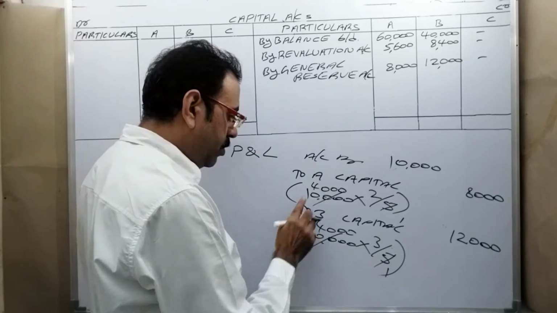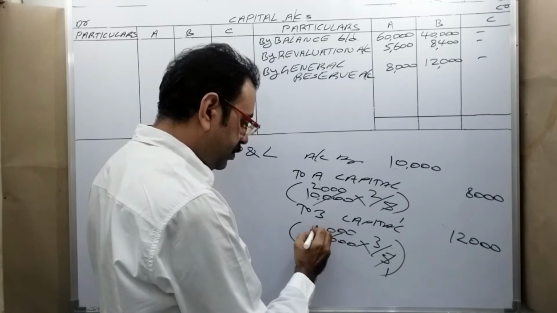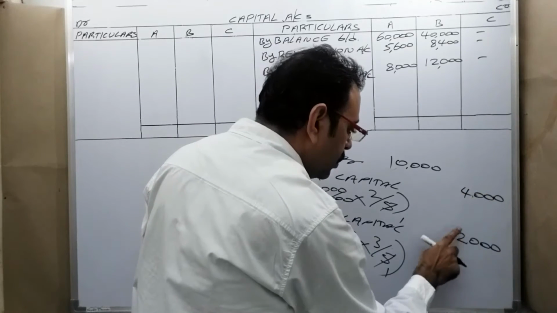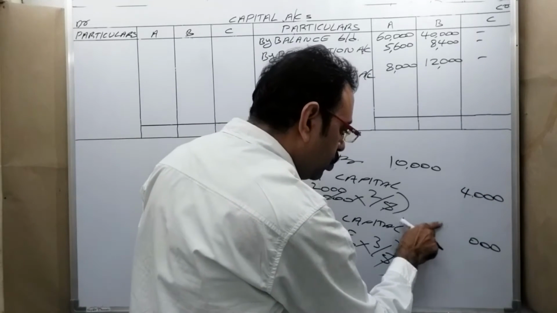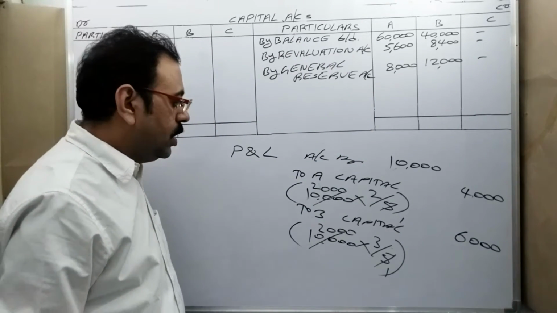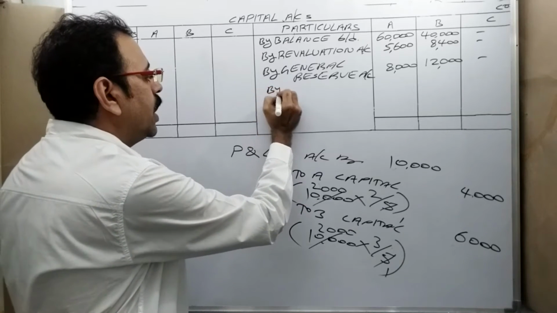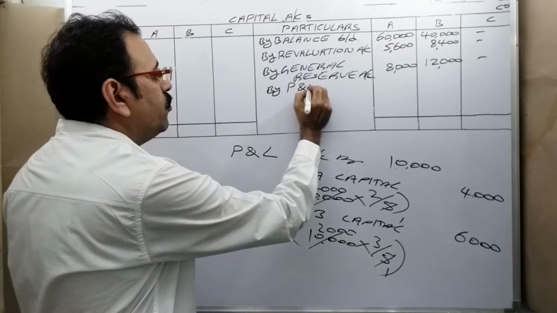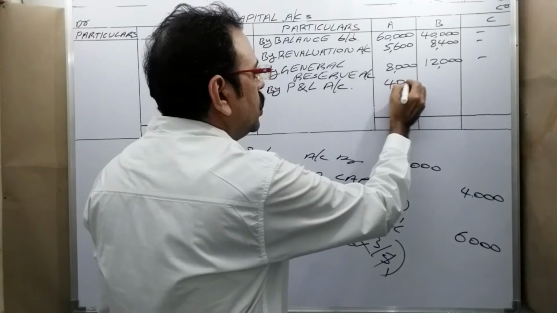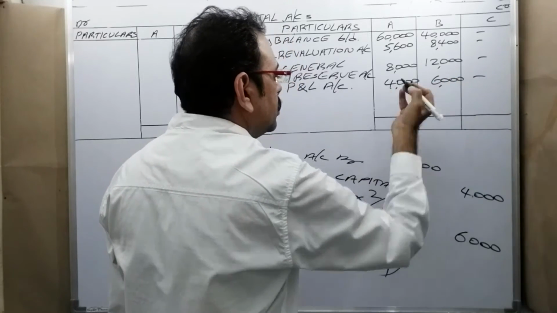Then how much will it be? Half, no? It will be 4,000, and to B we have to pay 6,000 rupees. Then capitals are in credit, therefore on the credit side, by profit and loss account, 4,000 rupees and 6,000 rupees.